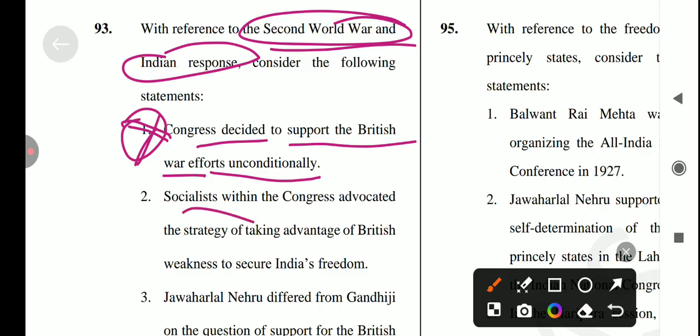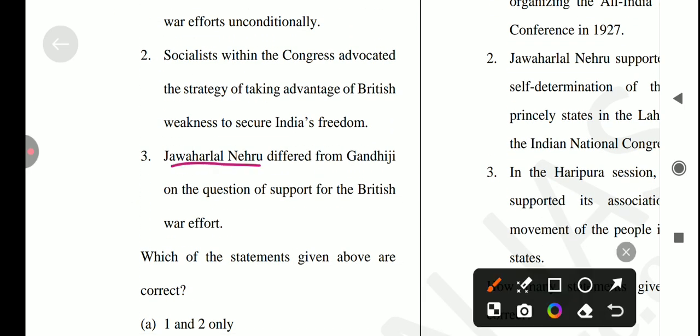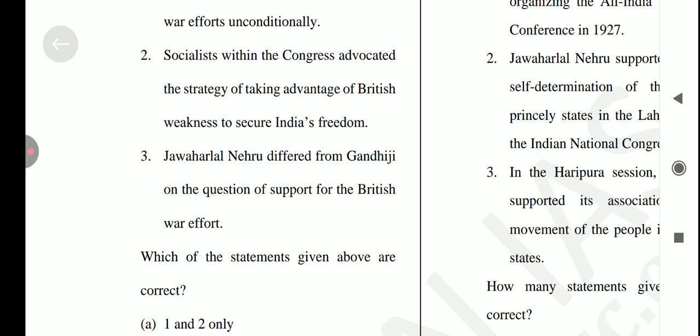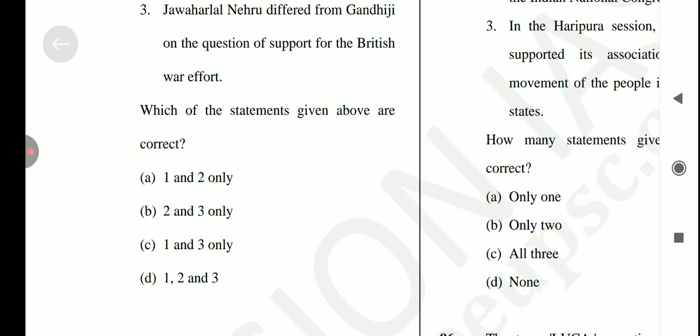Next, socialists within the Congress advocated the strategy of taking advantage of British weakening to secure India's freedom. Yes, it's a correct statement. Next, Jawaharlal Nehru differed from Gandhiji on the question of support for the British war effort. Yes, it's also correct. So the answer for this question is option B: only 2 and 3 are correct.